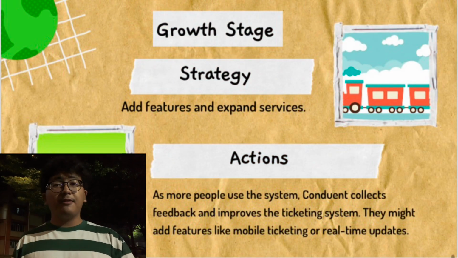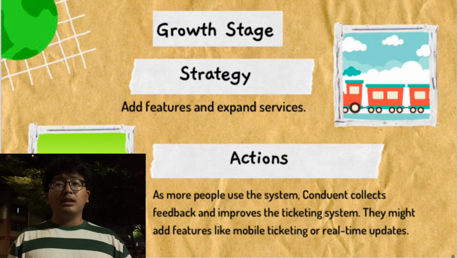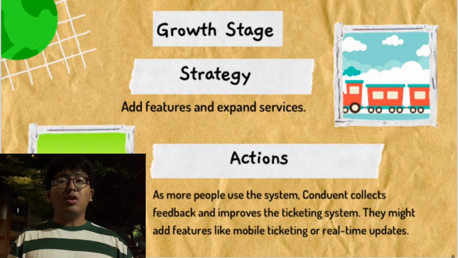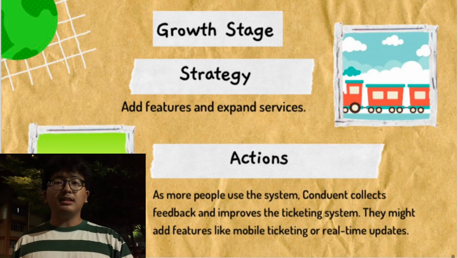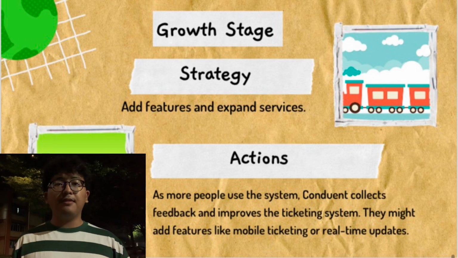Action: collect feedback and improve. To make smart improvements, companies rely on user feedback. For example, let's look at Conduent and their ticketing system. Feedback loop: as more people use the Conduent system, they give feedback on what works and what could be better. The technology management team takes this information to fine-tune the system, making it more efficient and user-friendly.